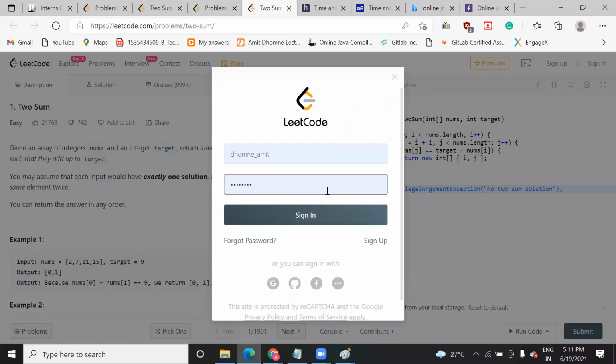So you need to sign up. If you have an account, it won't ask you. Let me sign in.